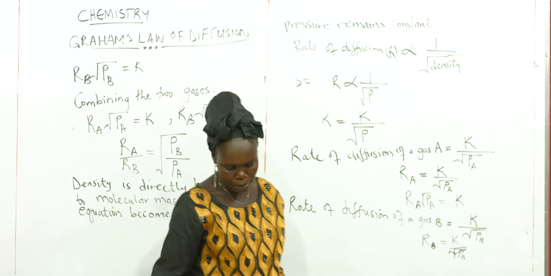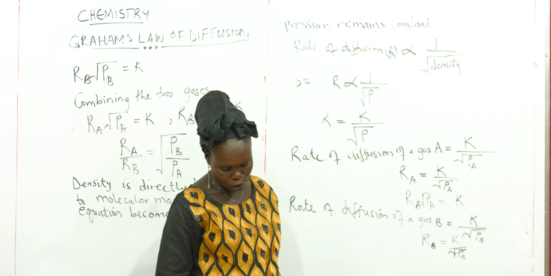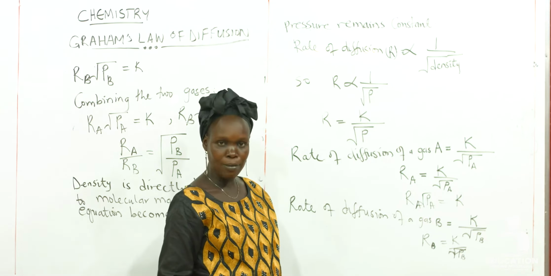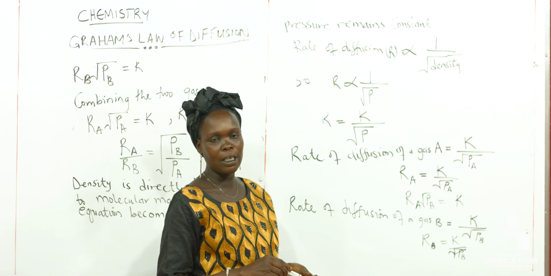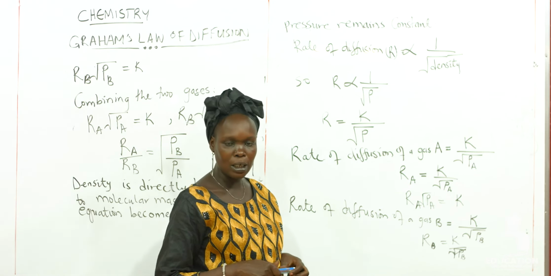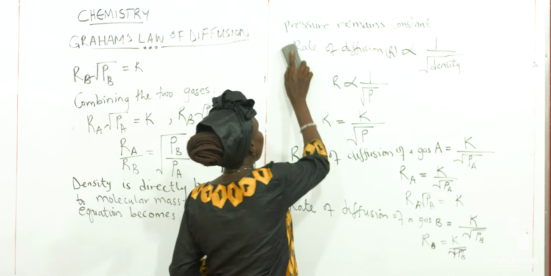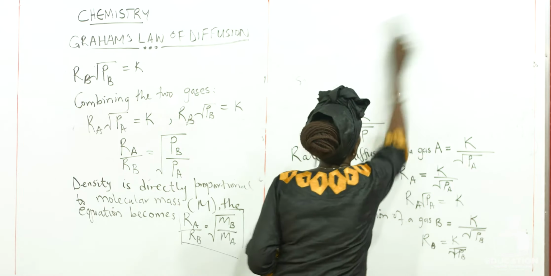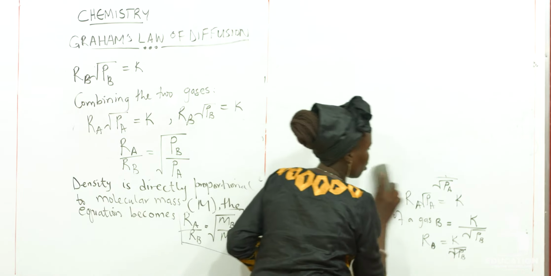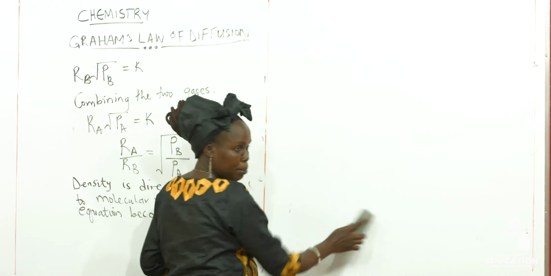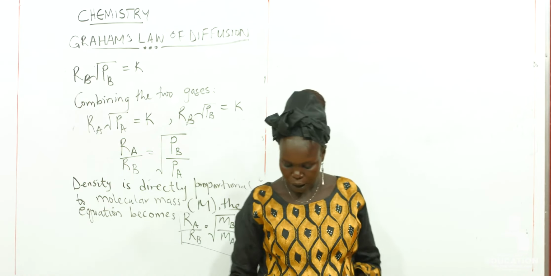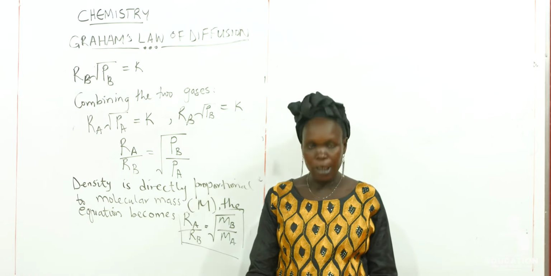We continue from there and consider time. Whenever a gas travels through the air, it covers a distance in some time. So considering the time taken to diffuse, the rate of diffusion is inversely proportional to the time.